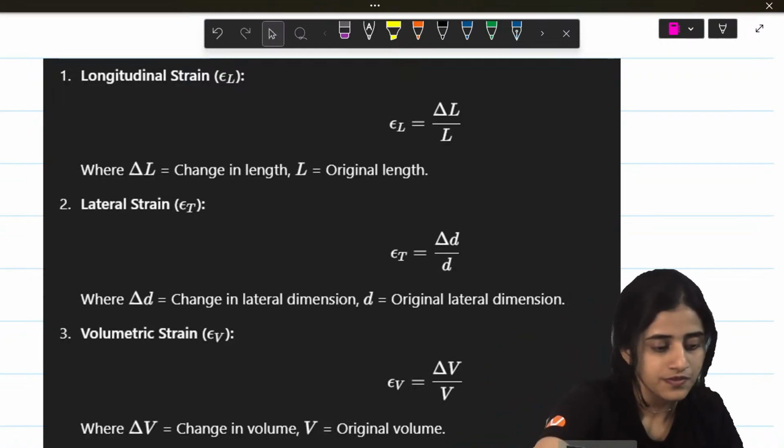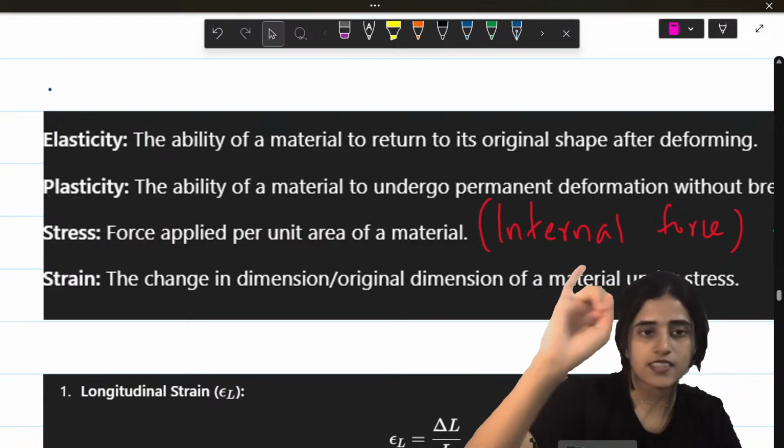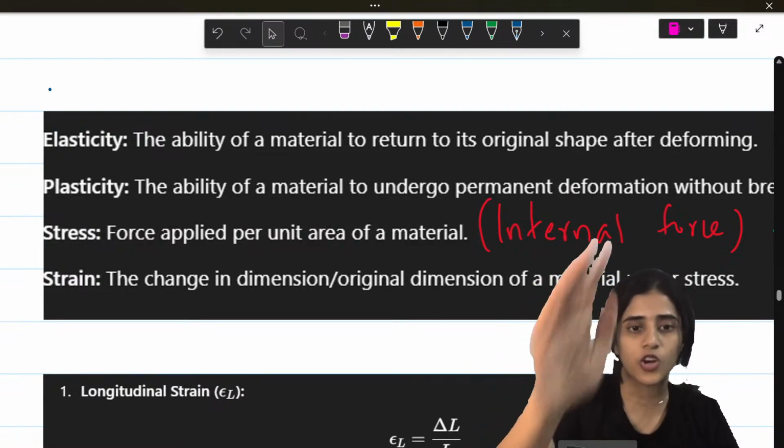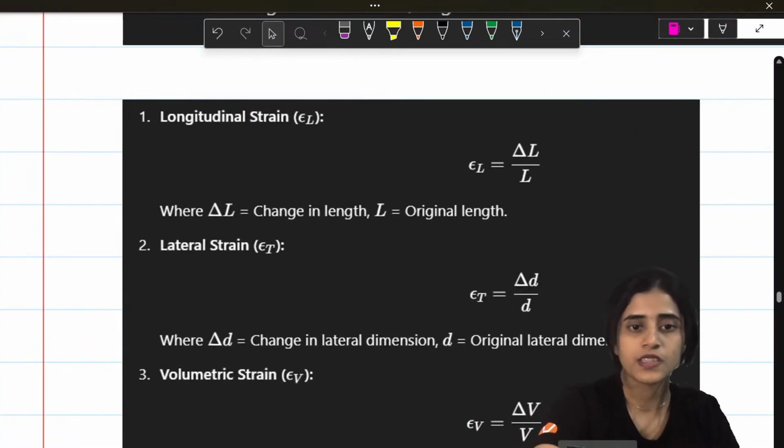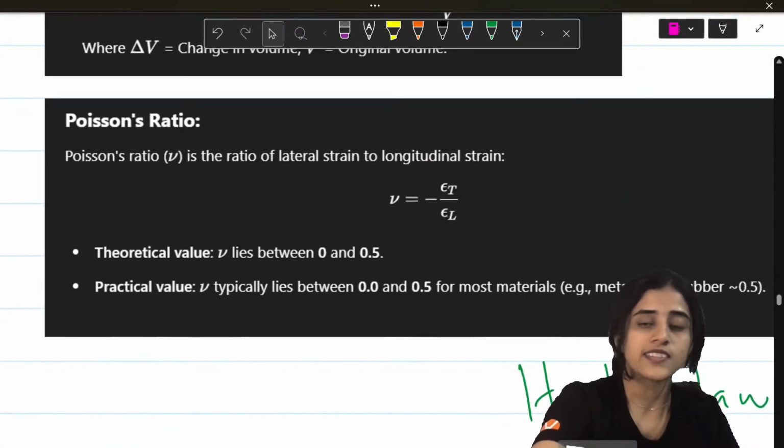Okay. Elasticity, plasticity, stress, strain, longitudinal, lateral, volumetric. These many things we learned now. Now let's move on. Next is Poisson's ratio.